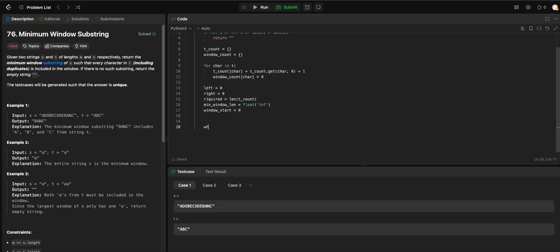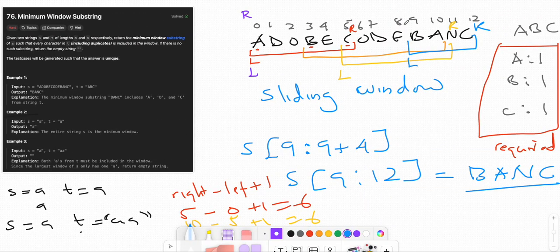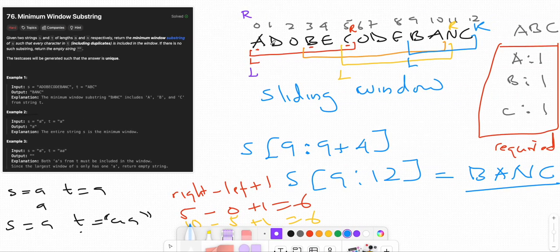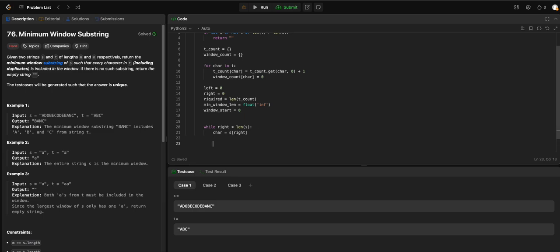Okay, now here: while right is less than the length of s, character equal to s of right. Then we add it to the window count. Window count of character gets recorded, and we set it as one.